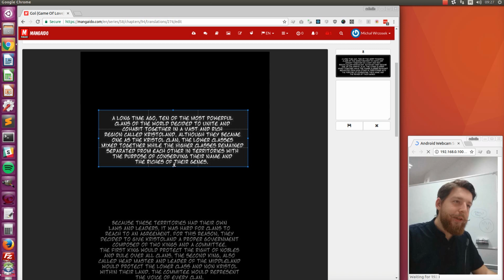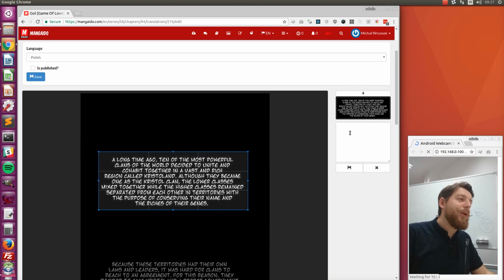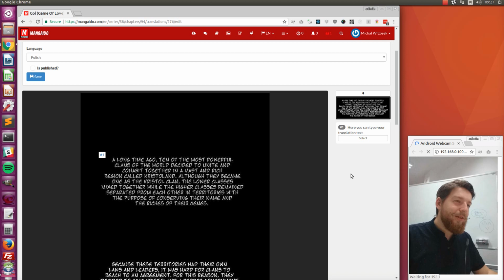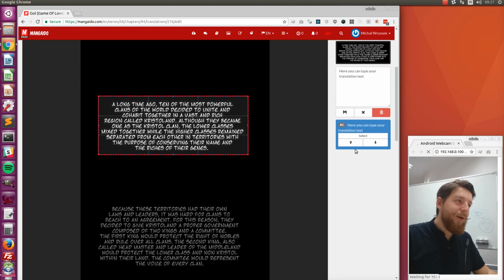So we are creating a translation balloon. Here you can type your translation text. This should be in Polish, of course, but it doesn't matter right now. Let's save it. And now we have our first balloon.